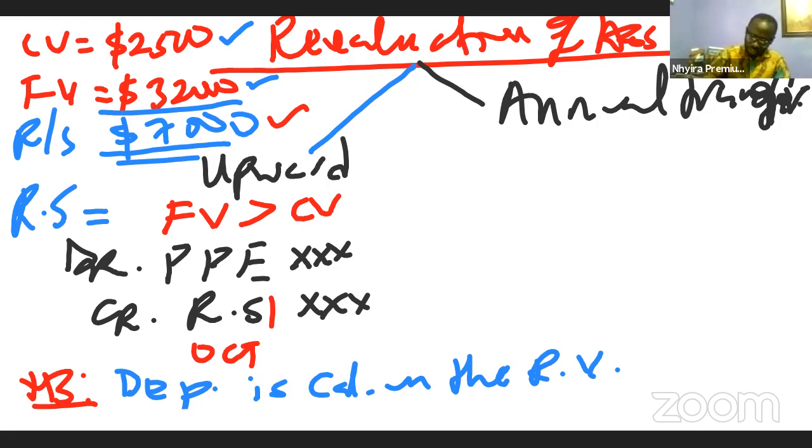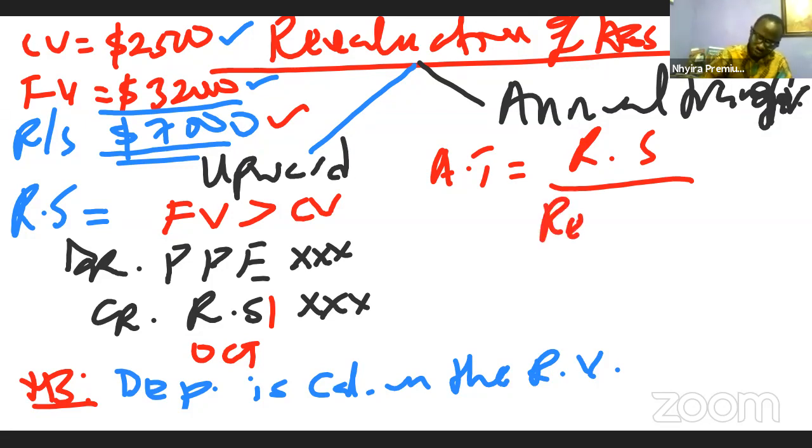So what does that mean? It means that our annual transfer will be equal to the revaluation surplus or gain divided by the remaining economic useful life of the asset.